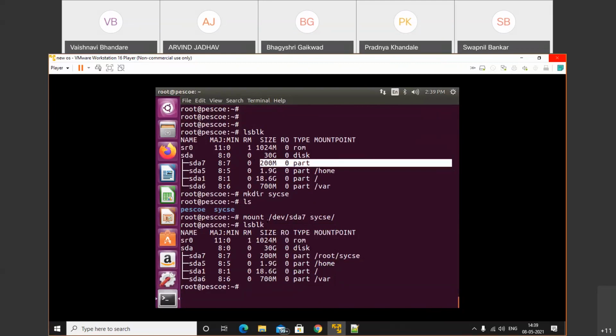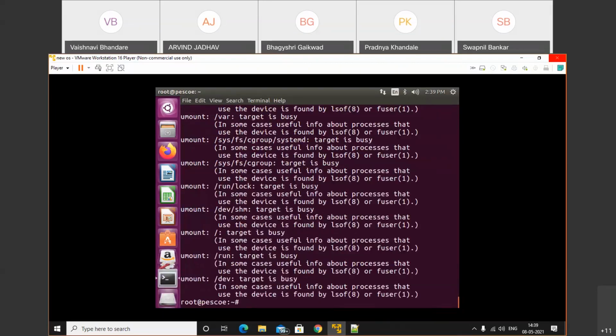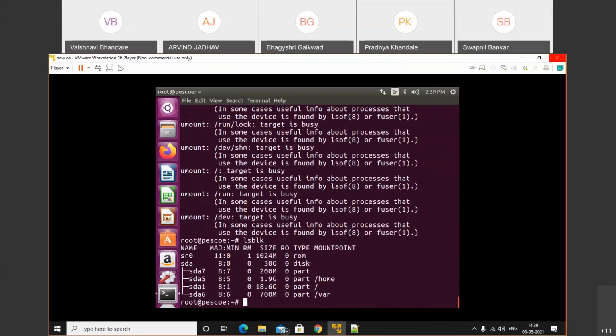What can we do with this? We can perform a temporary mount operation. This is a very easy way. By using that we can do the operation. So let's unmount the disk. Let's check the lsblk command. Check whether your disk is mounted. The answer is no. Your disk is not mounted, because you have unmounted it.